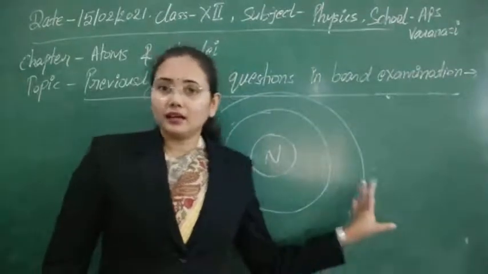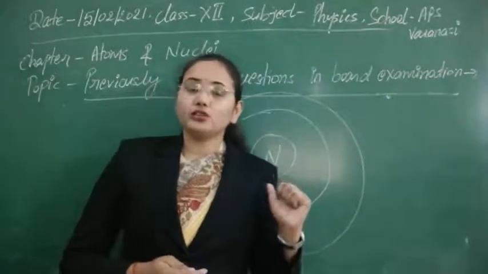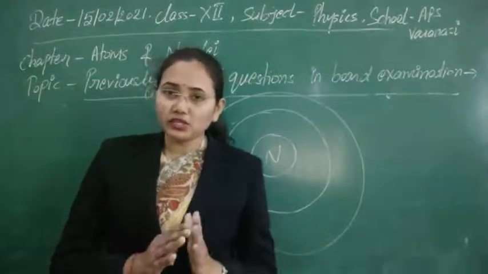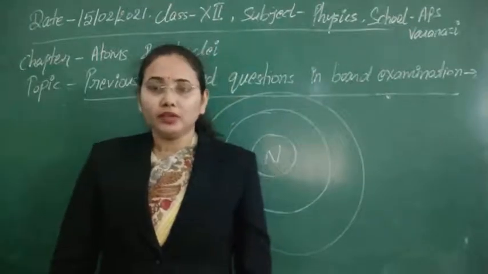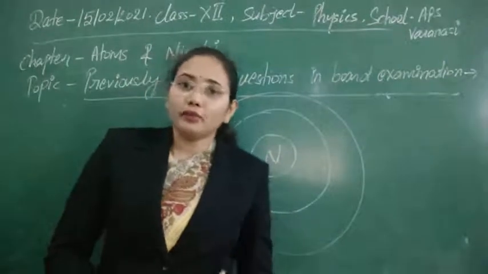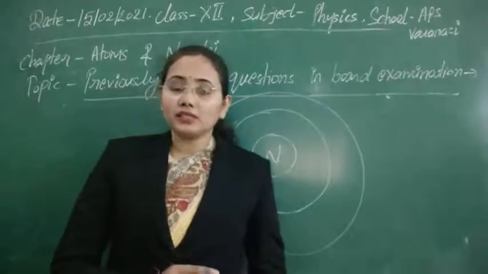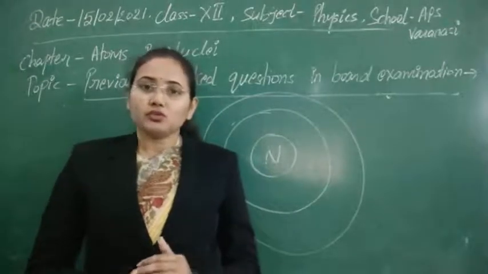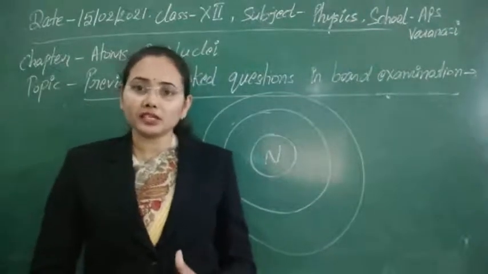As you know what the discrepancies are in the case of the Rutherford model, Bohr tried to correct them with the help of the quantum concept, by using Planck's law. So according to Bohr, the first postulate is that an electron cannot revolve in every possible circular orbit. An electron can revolve only in certain circular orbits, and those certain circular orbits are called stationary orbits. So he put a limitation on the revolution of the electron around the nucleus, the first condition.